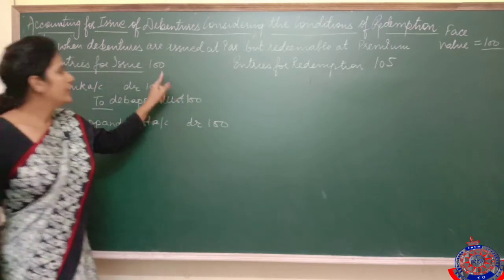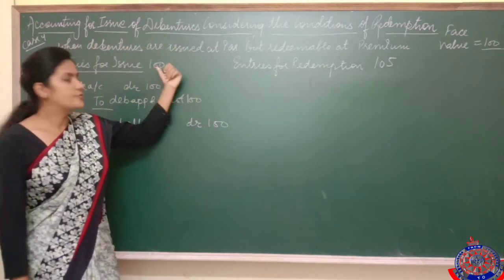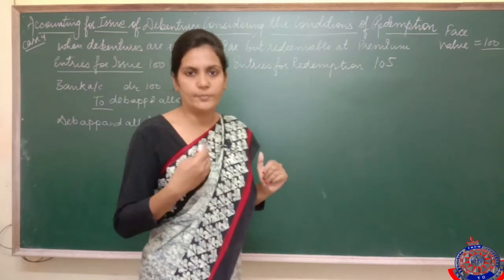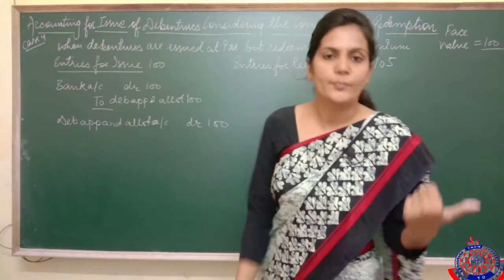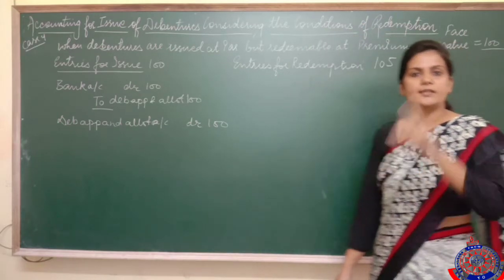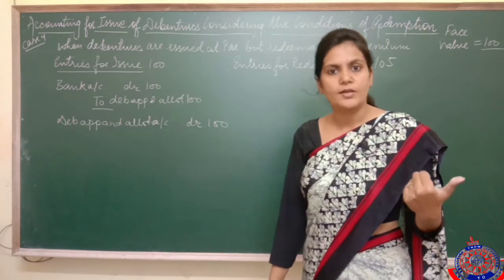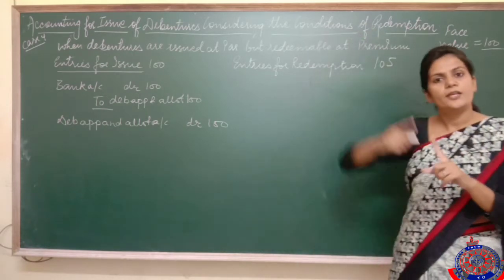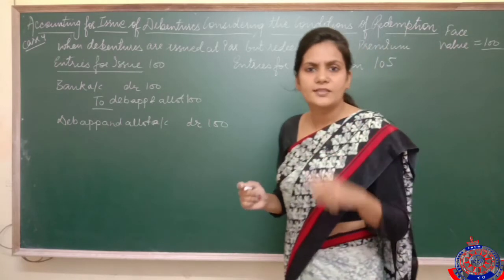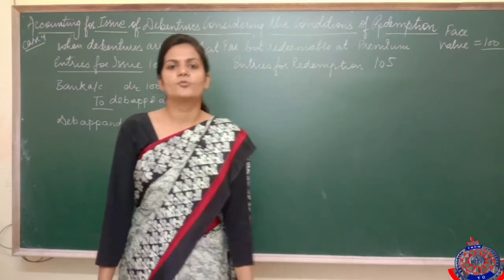Now see, we have to pay rupees extra to Ram at the time of redemption, no? I have sold debentures to him for rupees 100. It means Ram's 100 rupees are with me. But to take that debenture back from him, I have to pay 105 to him, no? It means at the time of redemption I have to make a payment of rupees 5 to him extra. Now if I am making a payment of rupees 5 to him extra, you think on your own, is this 5 rupees a loss or an income? Probably the answer is loss only.